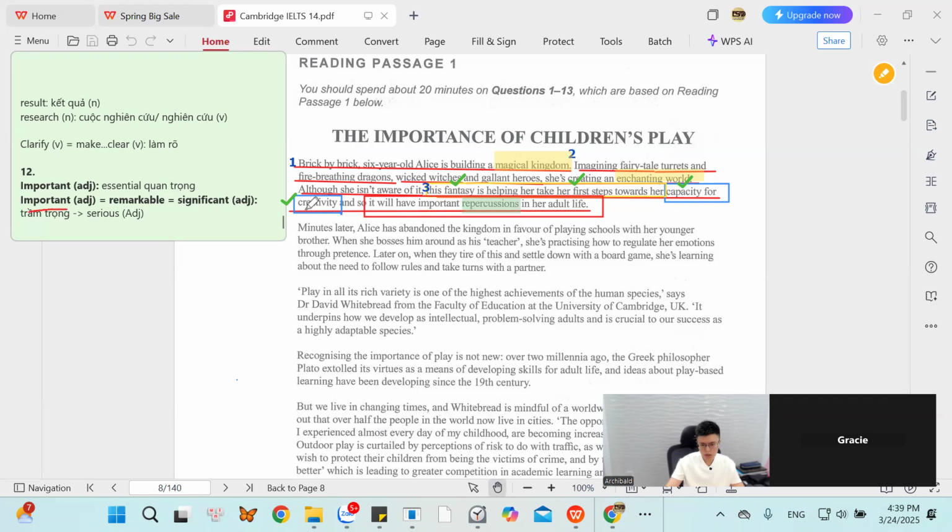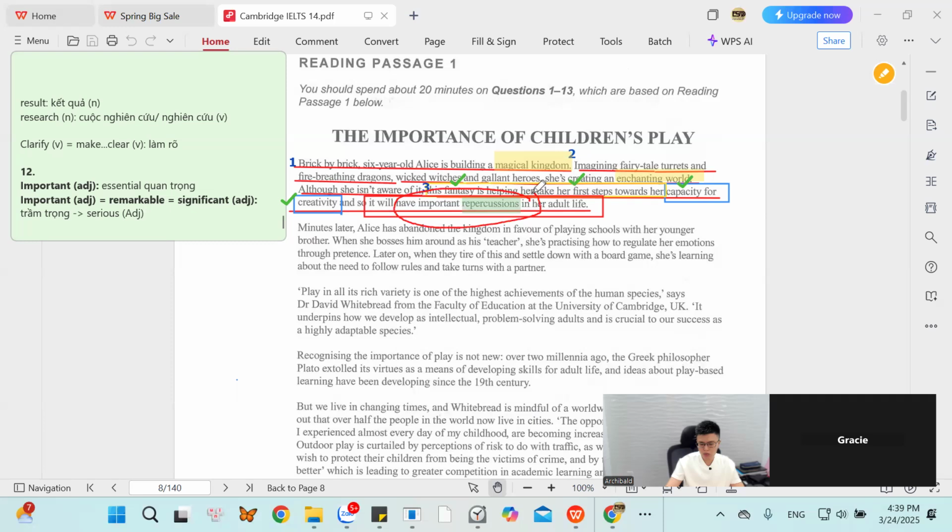The important đi chung với từ repercussion được, tại vì repercussion đây là một cái từ khác luôn, nó không có thấy được cái từ bad. Nghĩa của nó là có cái từ bad, nhưng mà nó đang làm một cái từ khác nè, nó đâu có ghi chữ bad effect đâu. Nếu mình gọi là important bad effect nó không được, người ta phải gọi là seriously bad effects, ok. Đây important repercussion đây.